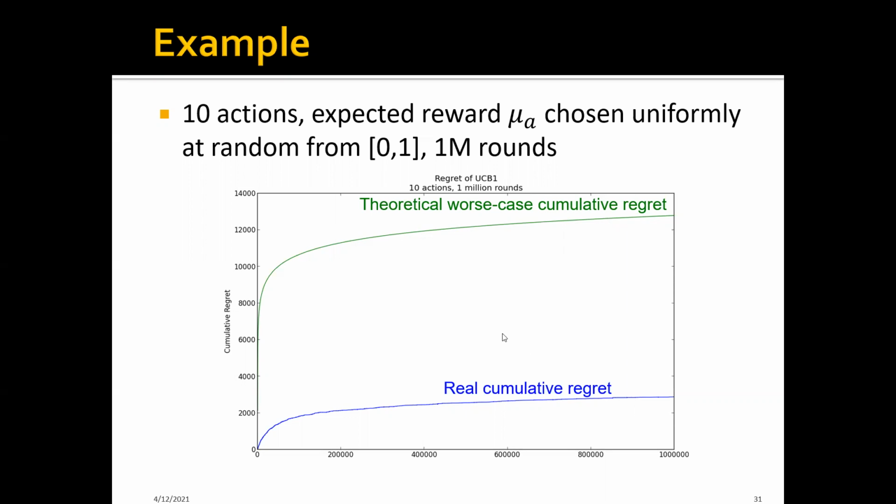And we can see that these two curves actually have a very similar trend. Both follow the trend of log t. And another thing to note is that we can see that in practice the real cumulative regret is usually much lower than the theoretical worst case regret. So things are usually much better in real world experiments.